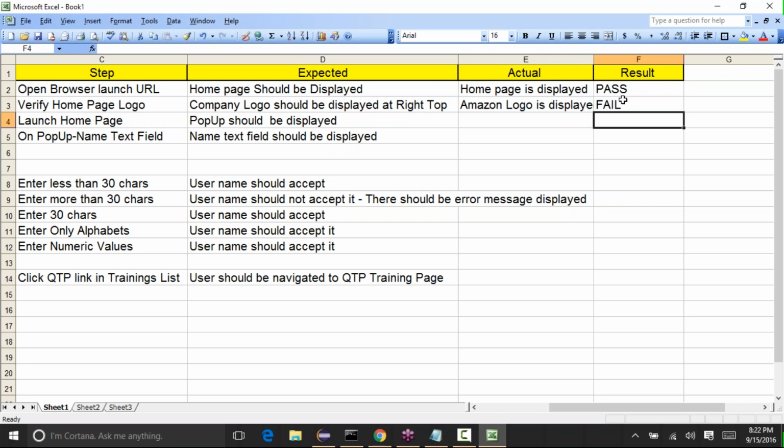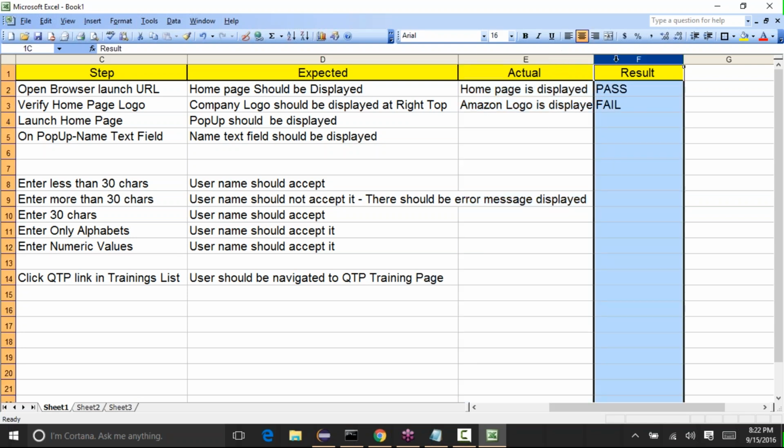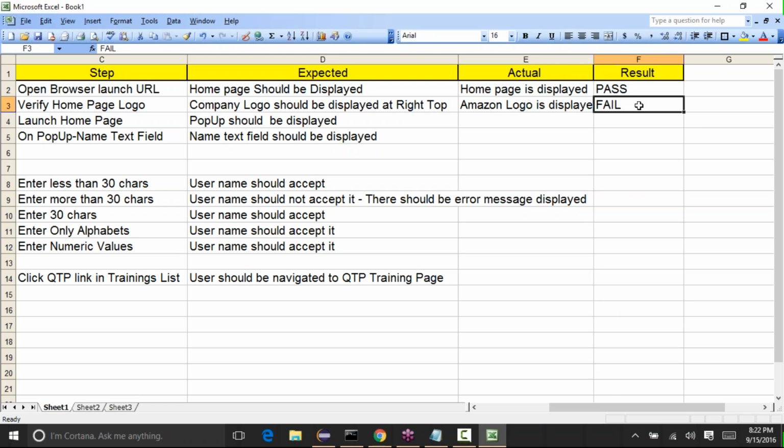So each and every test case we will execute, and we'll update the actual and the result. In case there is a failure, we will raise a bug. Bug, you can either call it a bug or you can also call it a defect. If our expected is not the same as actual, that means the application is not working as per the requirements.